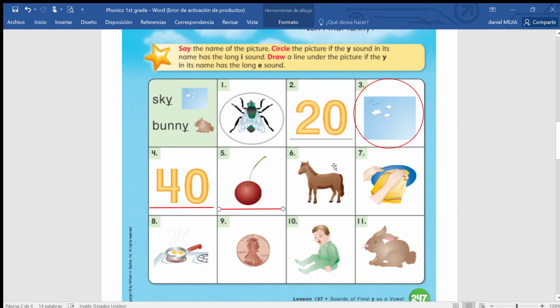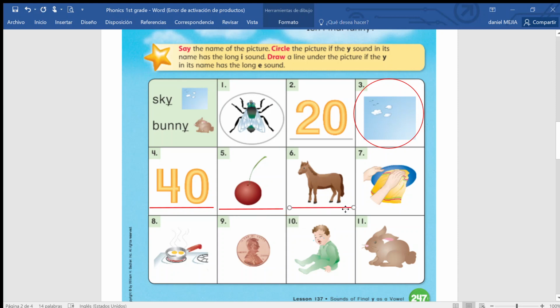Number 6. What is picture number 6? It's a pony. Pony. So you circle it or you underline. Remember, you circle it when it is long I. You underline when it is long E. So it is long E and you underline.